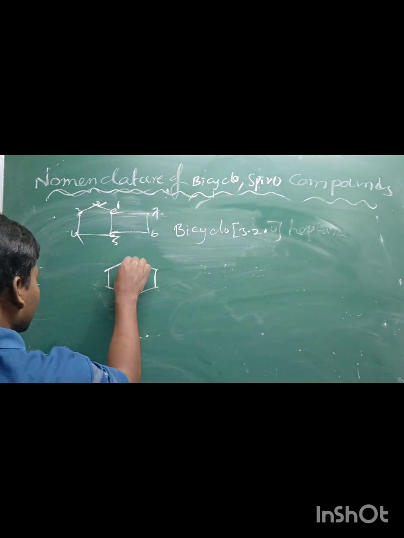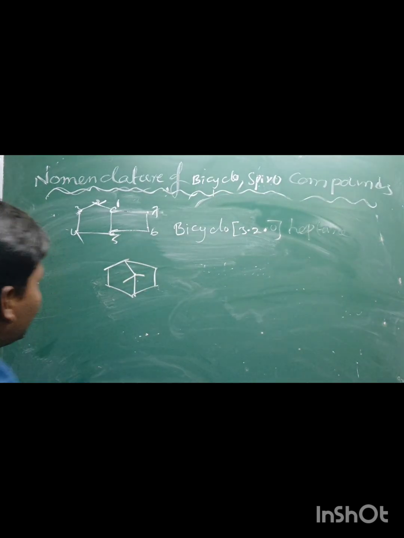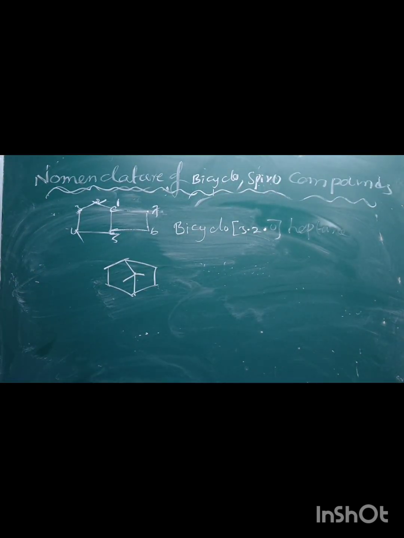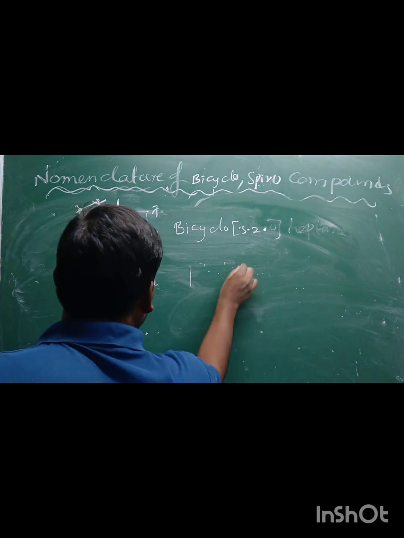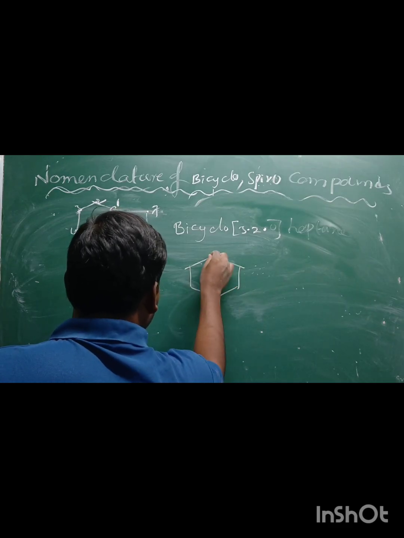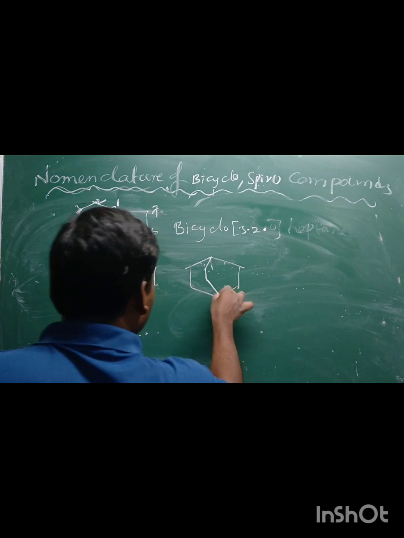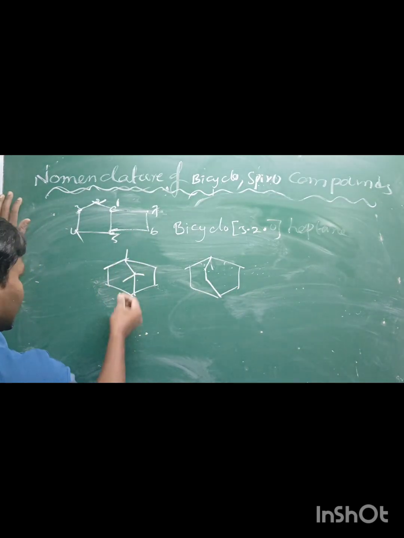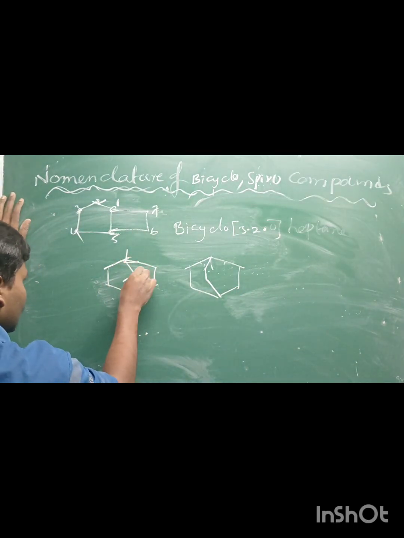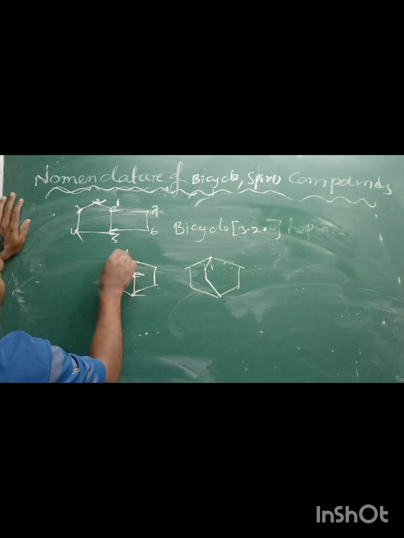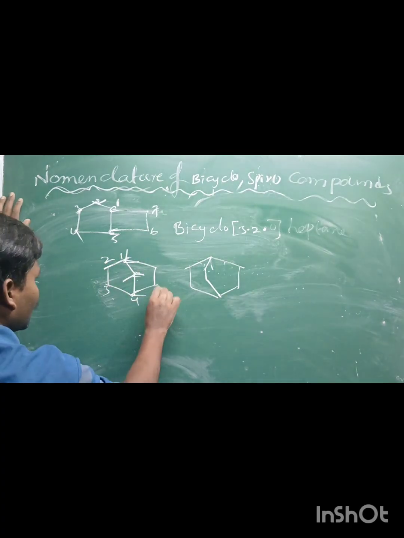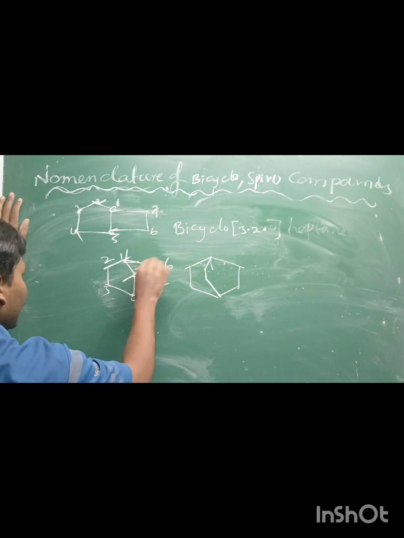With cyclohexane, this is the bridgehead, and this is actually a bridged bicyclic compound. If you take one more bridgehead carbon, that is also a bridged bicyclic compound. The numbering starts at the bridgehead: 1, 2, 3, 4, 5, 6, 7.